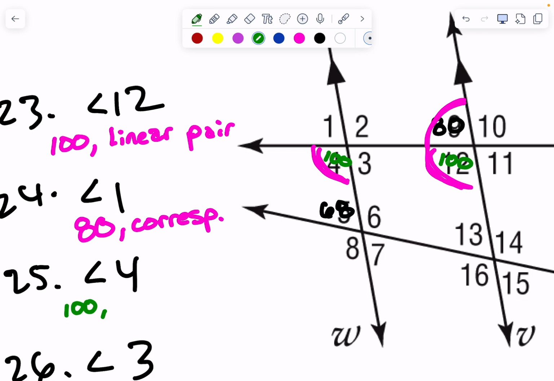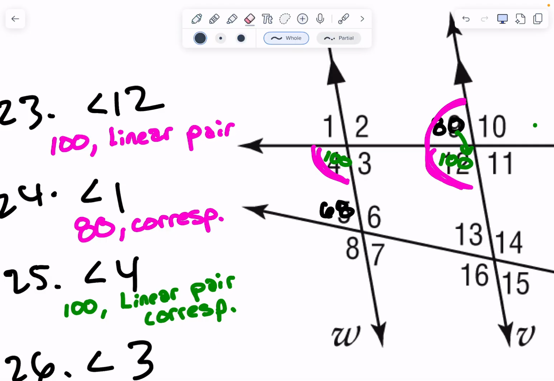So we have to take 2 steps to go from this 80 to the 100. We could go from 80 to 12, which is a linear pair. Do you have to do it that way though? And then we have to go corresponding. Okay, if you're going from the original 80, you would have to take 2 steps. Kind of a pain. I don't know that I make you do that on the test, but there is that. Okay, good? Make sense? Ish, kind of? Oh gosh, I erased way too many things. Erase.